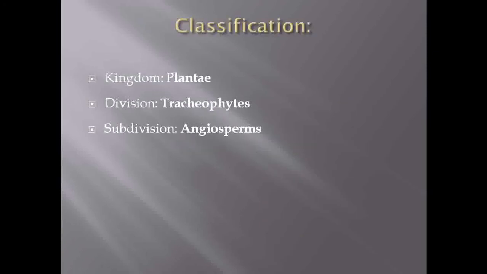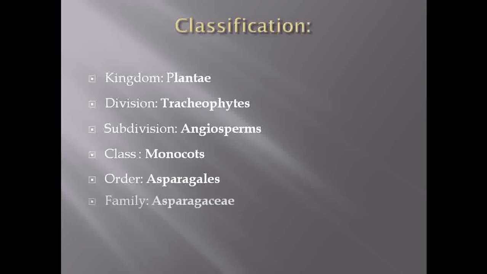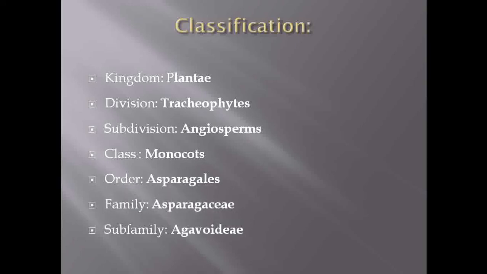Before moving towards the classification of this family, according to earlier classification systems, the family Agaveaceae was put up as a separate family. But according to the APG system of classification, the family Agaveaceae is now included under the family Asparagaceae, and the subfamily is Agavoideae. So we are moving towards the classification of the family Agaveaceae.